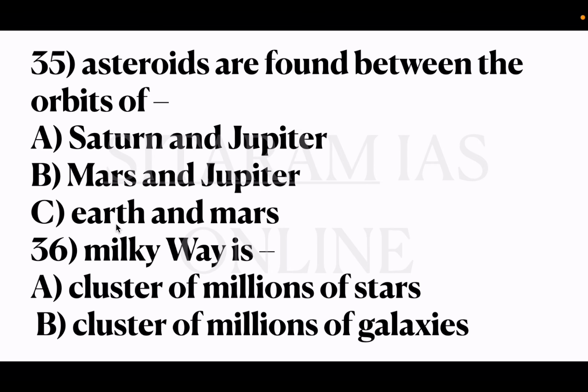Here the correct answer is option B, Mars and Jupiter. 36th question, Milky Way is option A cluster of millions of stars, B cluster of millions of galaxies. So the correct answer is option A, cluster of millions of stars.